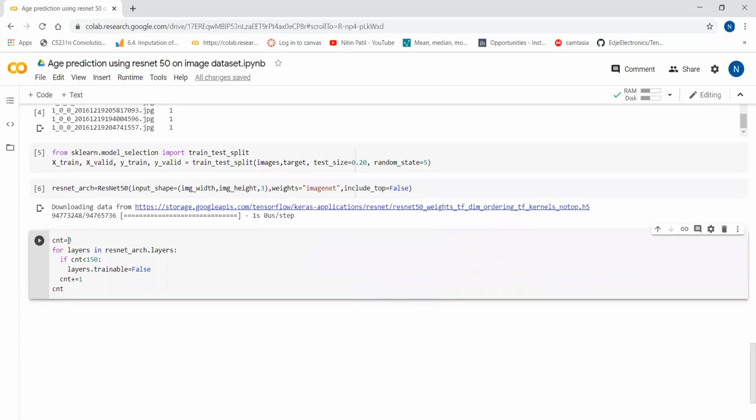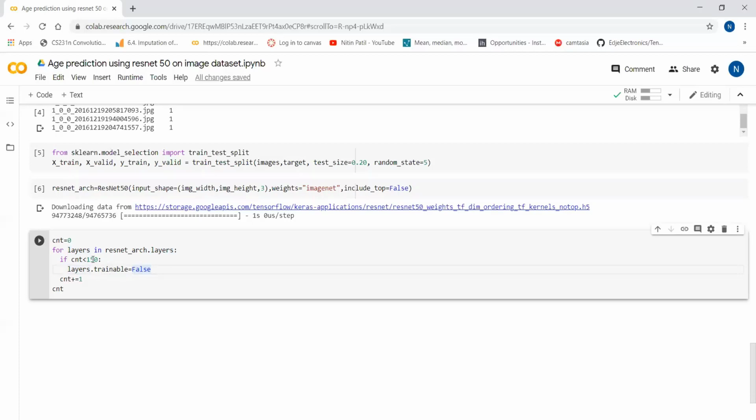I have defined one variable only to show the count of how many layers are present in that model. For the layers in the ResNet architecture's layers, if the count is less than 150, I set layer.trainable equal to false. I'm not going to train those.